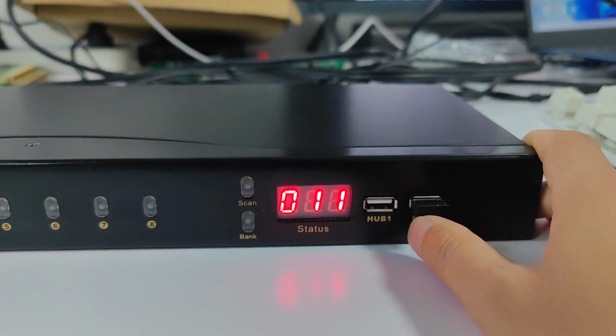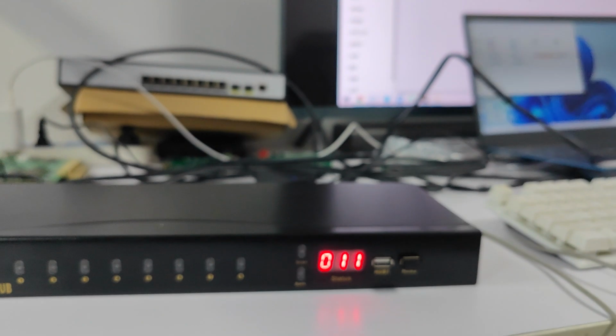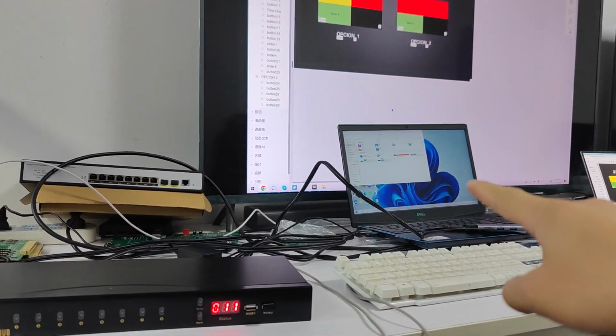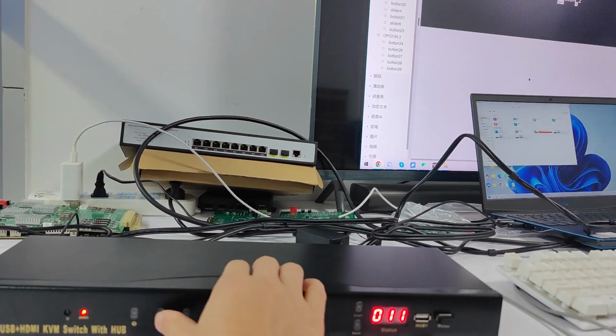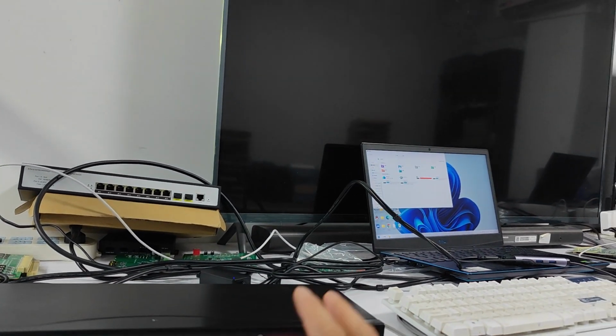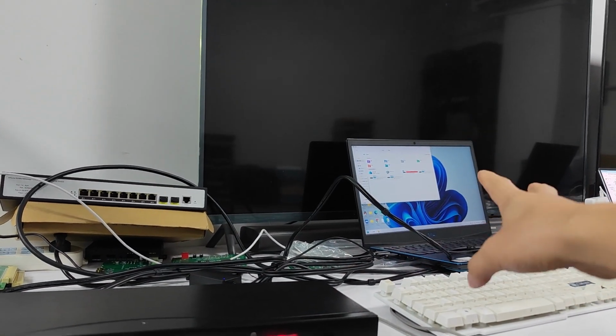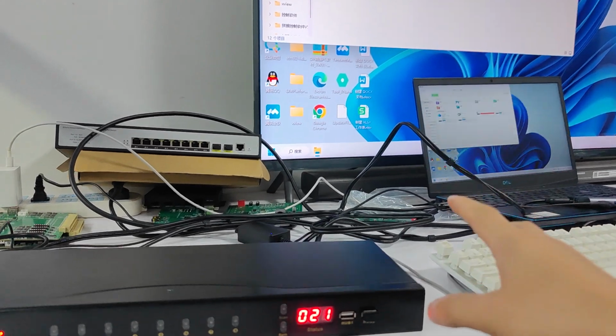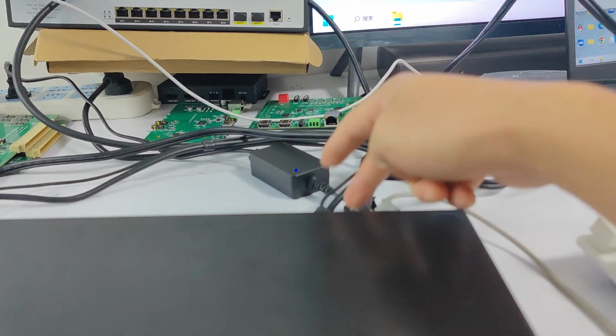Okay, and on the front panel there are also two USB 2.0 hubs. Basically, if I want to do the switching, like to switch to the second PC, we can just press the button here. Then you will switch to the second laptop. And I have another one which is connected to input 16.